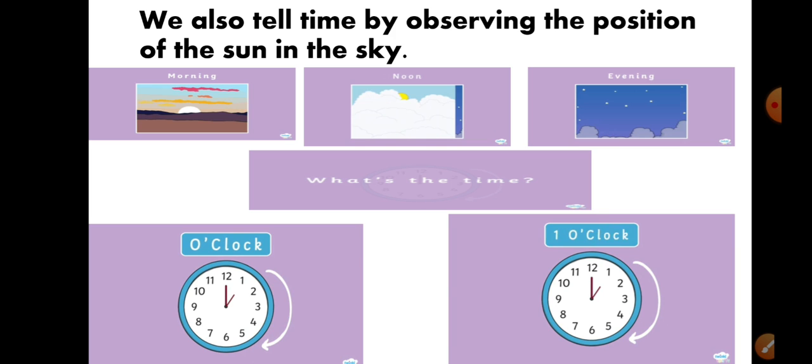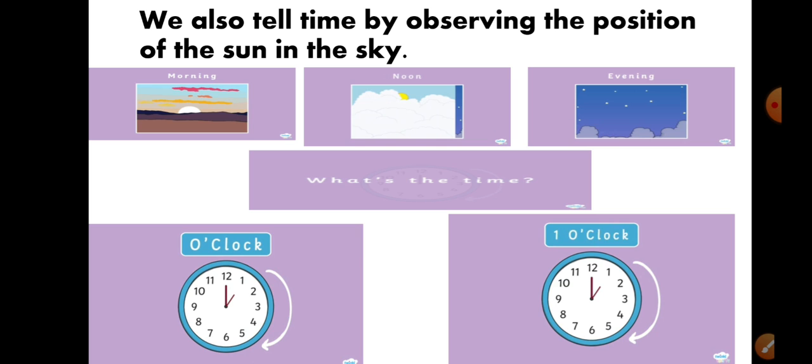Whenever the long hand is on 12 and the short hand is on any other number, then it is o'clock only. Whatever the number, it may be 12 o'clock, 11 o'clock, 5 o'clock, or 6 o'clock. But just remember, the long hand should be on 12 and the short hand should be on that number specifically. It should not be in between. It should be on that number, and the long hand should be on 12. That is very, very important.